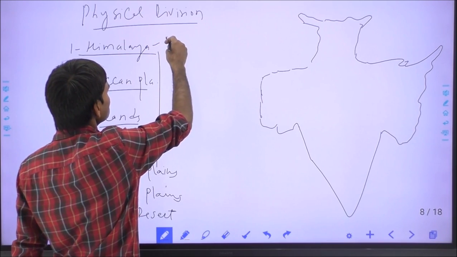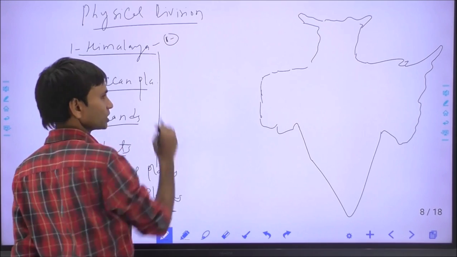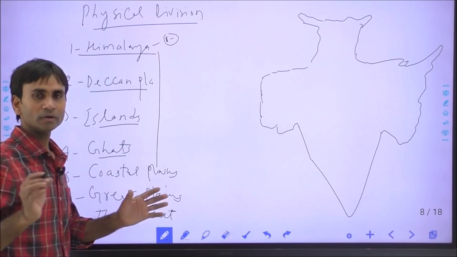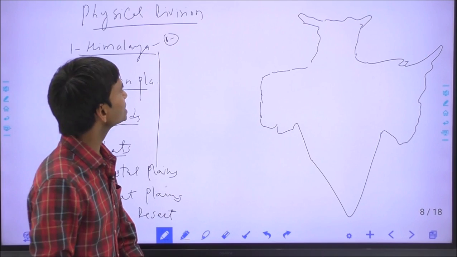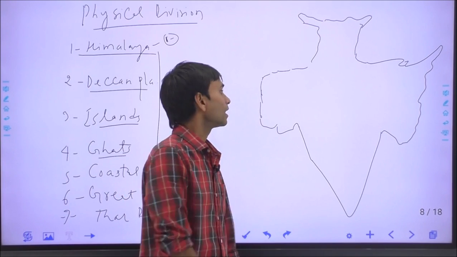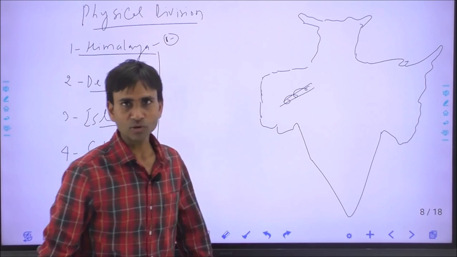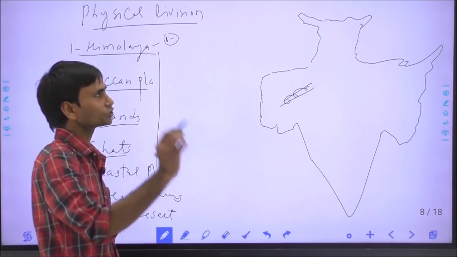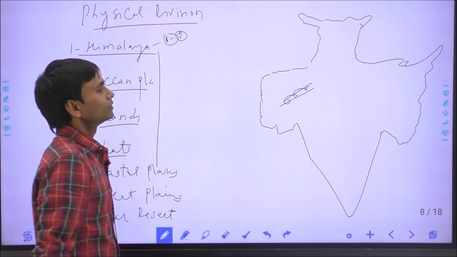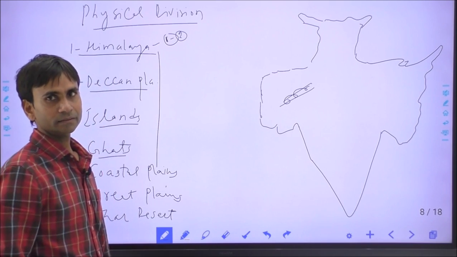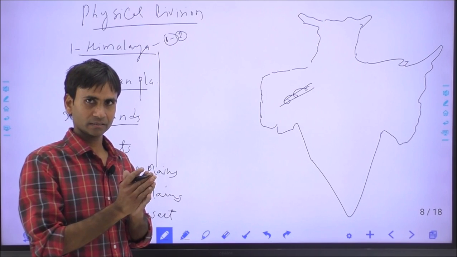The Himalayas are called the new folded mountains. One important question: the Himalaya is a new and folded mountain, the newest and youngest mountain in India, while the Aravalli mountain is the oldest mountain, and these are residual mountains in India. Second, the Himalaya has mainly formed through tectonic activities.